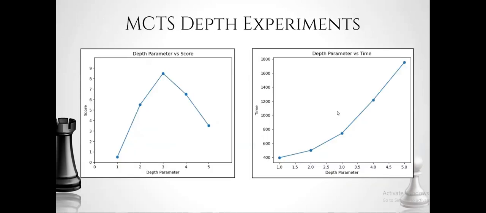We also performed certain experiments to see at what depth we get the best score and at what depth we get the optimum speed for our engine itself. Obviously, for the time parameter, time increases with the depth, but for score, we found that it was optimal to use a depth parameter of 3 so that we were able to obtain the best efficiency. We evaluated this against another engine that did not use Monte Carlo tree search to find out what the best performance was.